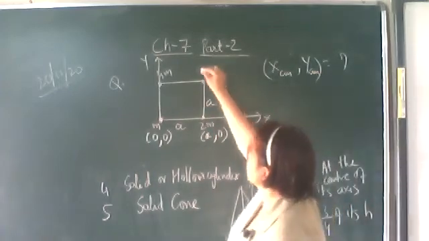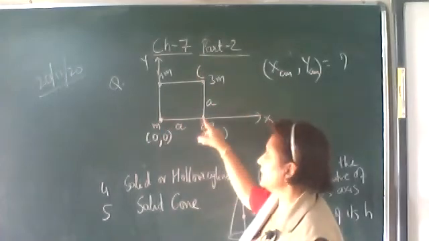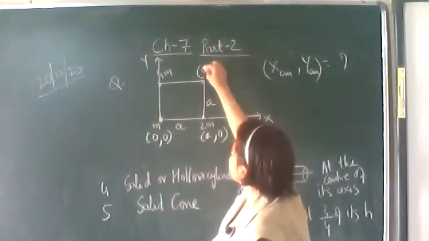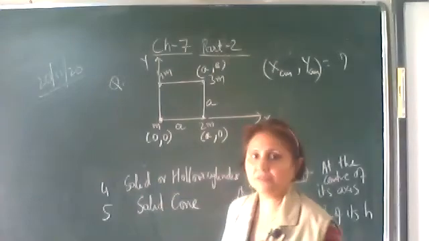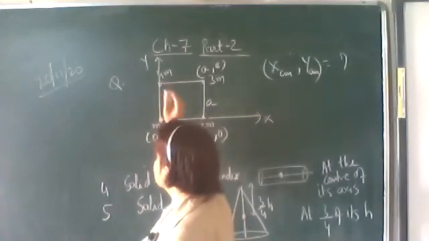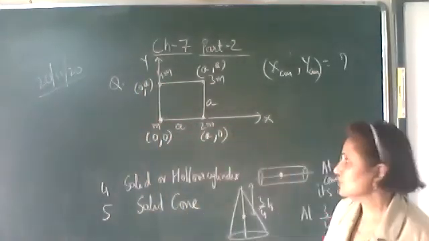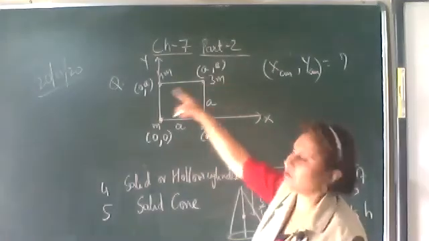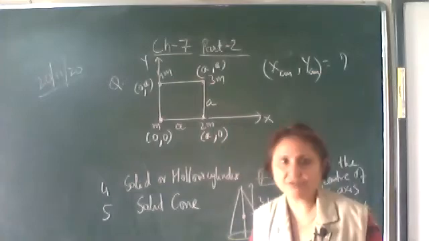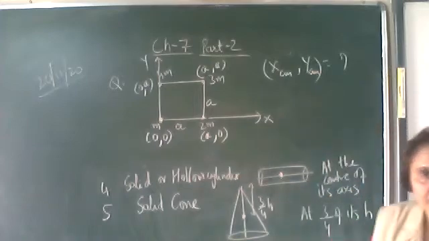The same way we'll find out for 3M. What are the coordinates where this 3M is situated? X coordinate is A and y coordinate is also A. So its coordinates are A, A. Whereas for 4M, the x coordinate is 0, whereas the y coordinate is A. So these are the coordinates of the point masses where they are situated, that is at the vertices of the square.